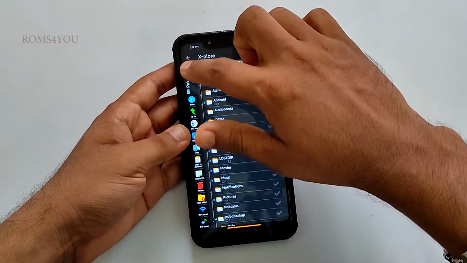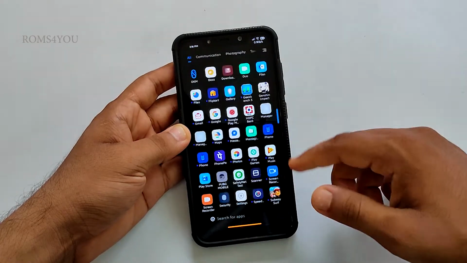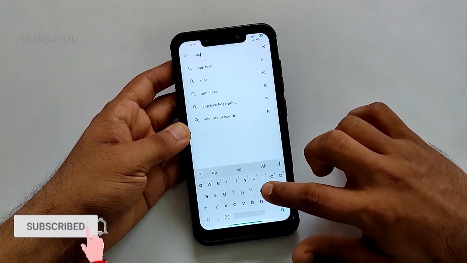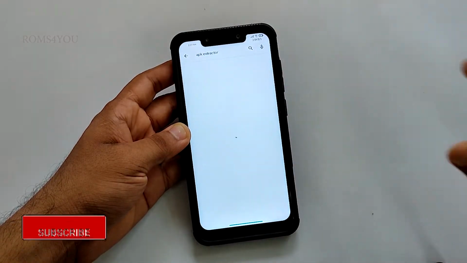So now we need to install another tool called APK Extractor. Download this tool from Play Store and install it. This is for taking backup of your PUBG application in the form of APK.